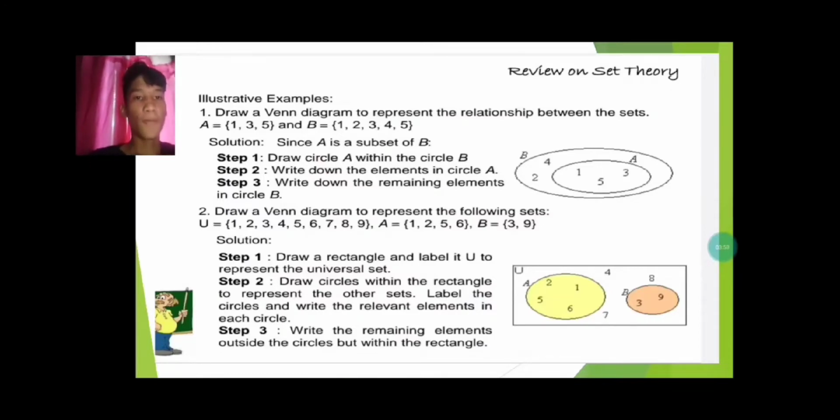Example 2. Draw a Venn diagram to represent the following sets. The universal set U equals {1, 2, 3, 4, 5, 6, 7, 8, 9}, A equals {1, 2, 5, 6}, and B equals {3, 9}. Step 1, draw a rectangle and label it U to represent the universal set. Step 2, draw circles within the rectangle to represent the other sets. Label the circles and write the relevant elements in each circle. Step 3, write the remaining elements outside the circles but within the rectangle.